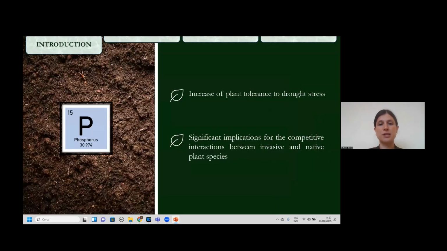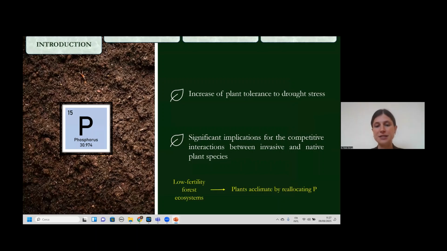Among soil nutrients, phosphorus has a crucial role in increasing plant tolerance to drought stress. Moreover, the phosphorus availability in the soil has significant implications for the competitive interactions between invasive and native plant species.